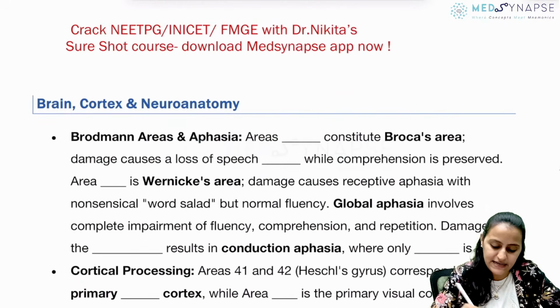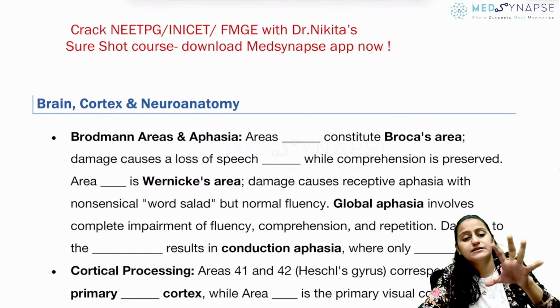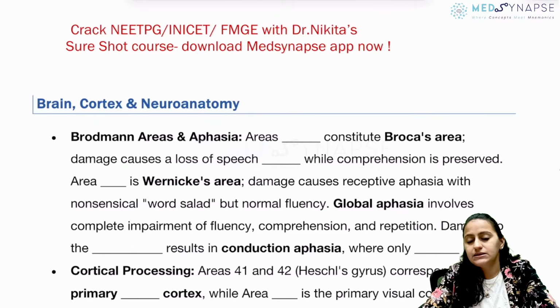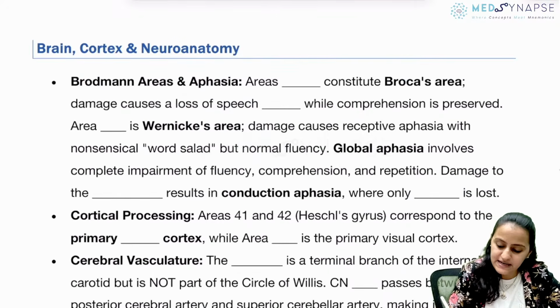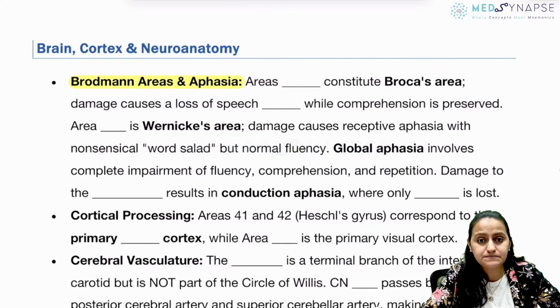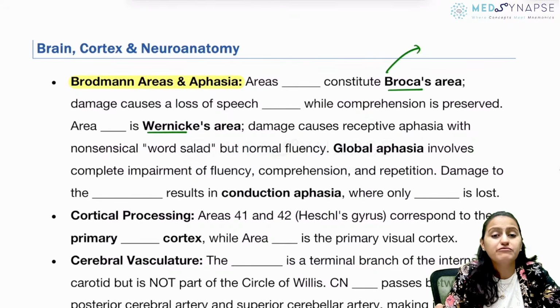We'll go to the next one, which is again the neuroanatomy part. This was dedicated to the brainstem and the cranial nerves. Now going to the rest, which is important in the brain: the cortex, the areas. So an important topic we have discussed in short, Brodmann areas and aphasia. So Broca's area basically is what area? What Brodmann area is Broca's? And Wernicke's.